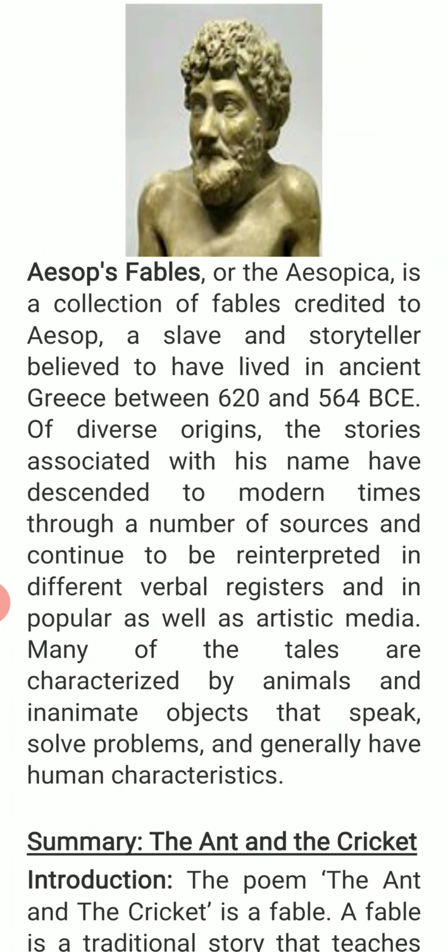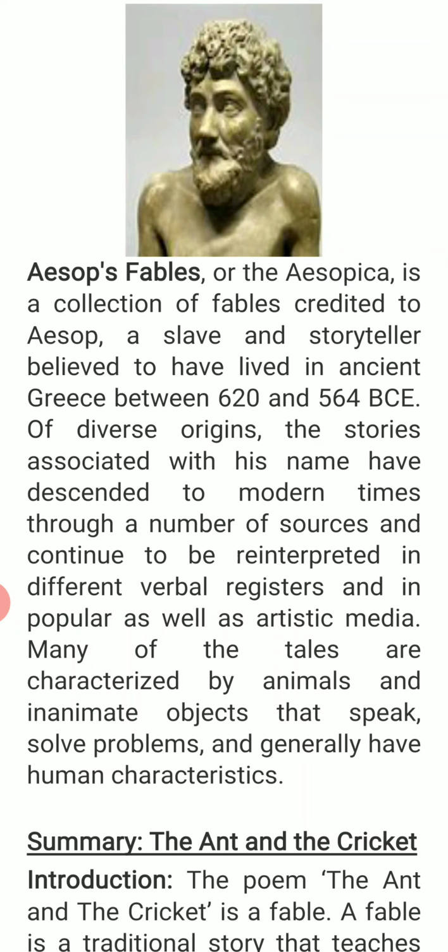So Aesop's fables, or the Aesopica, is a collection of fables credited to Aesop, a slave and storyteller believed to have lived in ancient Greece between 620 and 564 BCE. Of diverse origin, the stories associated with his name have descended to modern times through a number of sources and continue to be reinterpreted in different verbal registers and in popular as well as artistic media.